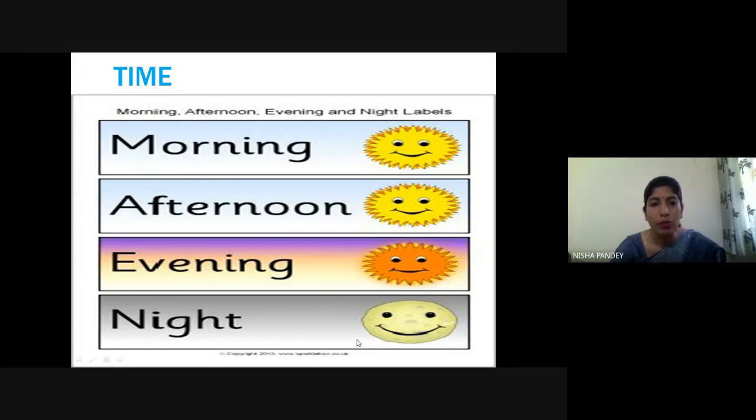So time represents some period or part of our day. It is basically divided into four parts: morning, afternoon, evening and night.